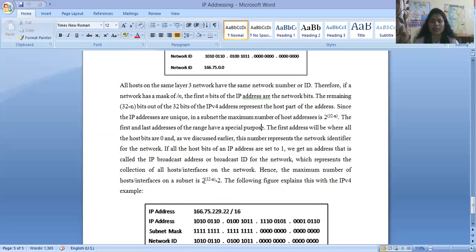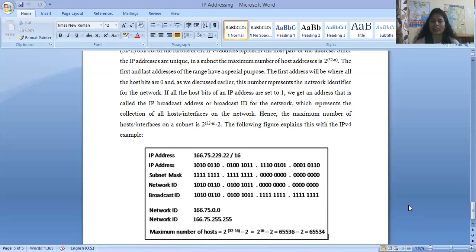The first address is where all the host bits are 0, and as we discussed earlier, this number represents the network identifier for the network. And if all the host bits of the IP address are set to 1, we get the address called the IP broadcast address, the broadcast ID for the network, which represents the collection of hosts and interfaces on the network. So the maximum number of hosts or interfaces on a subnet is 2 to the power 32 minus n minus 2. The following examples are IPv4.